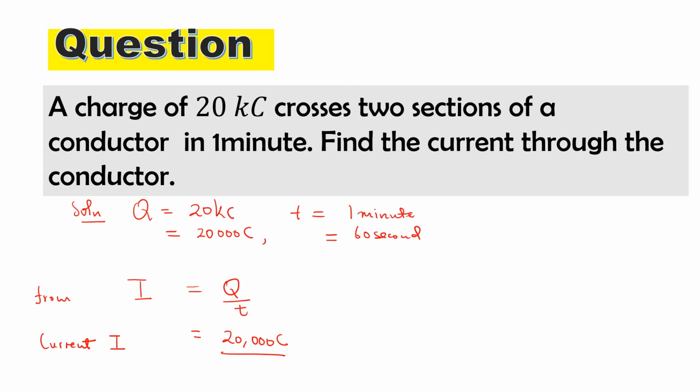Basically that becomes 20,000 divided by 60. You get 333.3 amperes. That takes us to another common terminology.